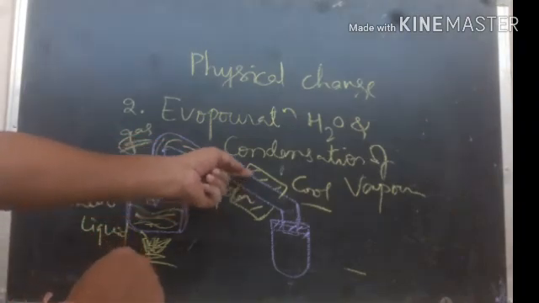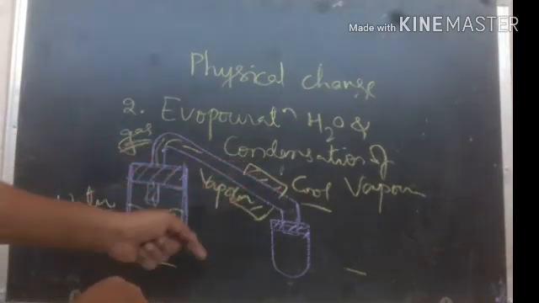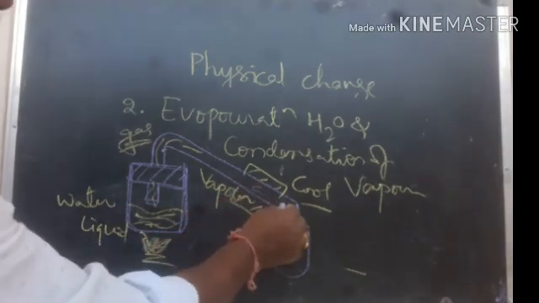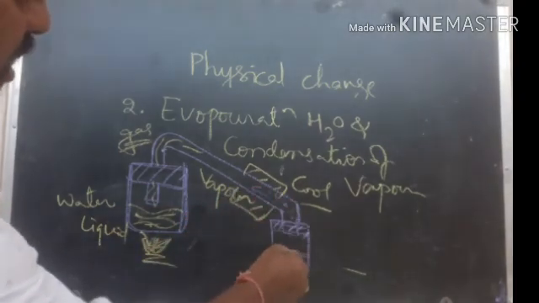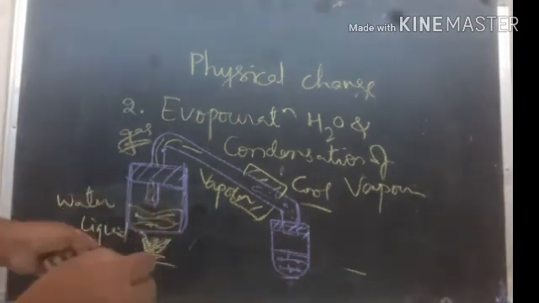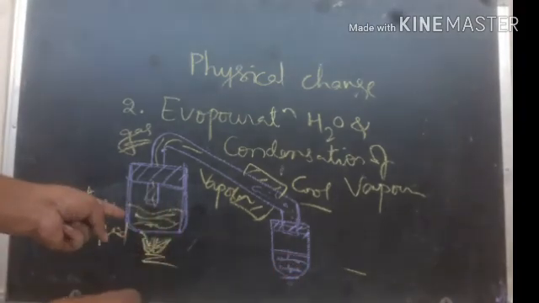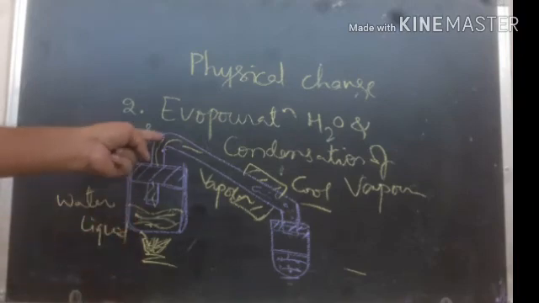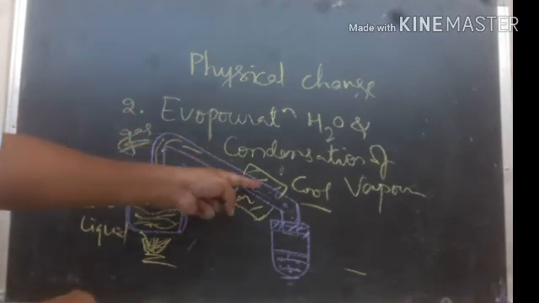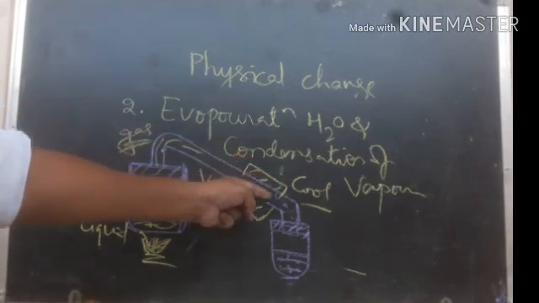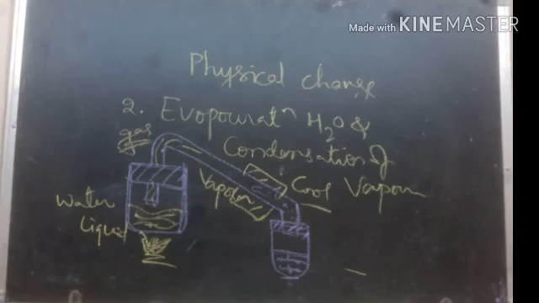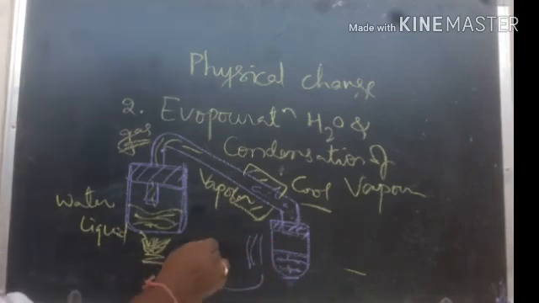Cooling down of vapor is nothing but condensation. Upon condensation, the vapor becomes water drops again. We get water back. So first it is liquid water. When you boil it, the water becomes vapor by evaporation. When the vapor is cooled down, that means condensation. Upon condensation of the vapor, we got the water back again.